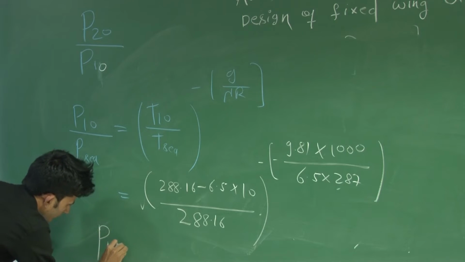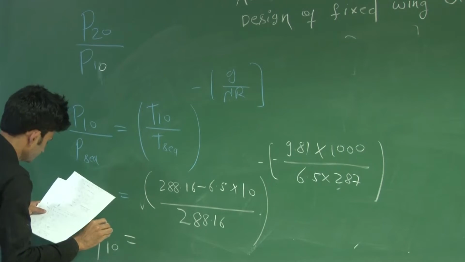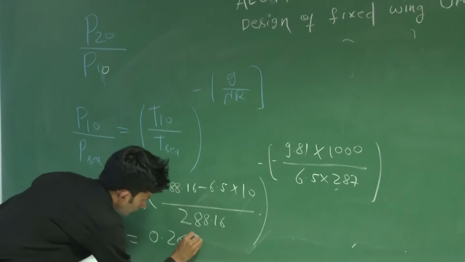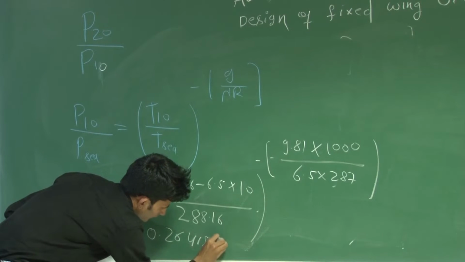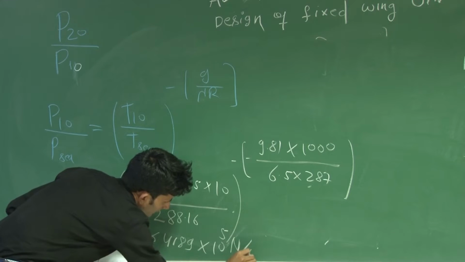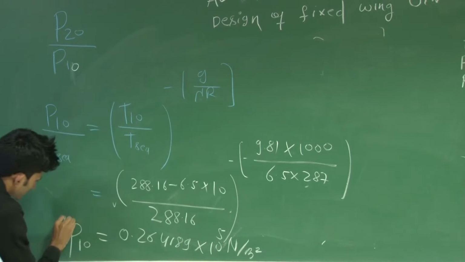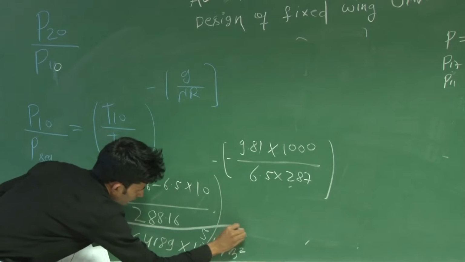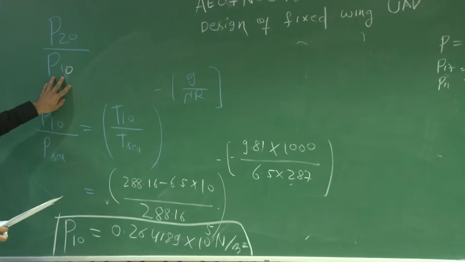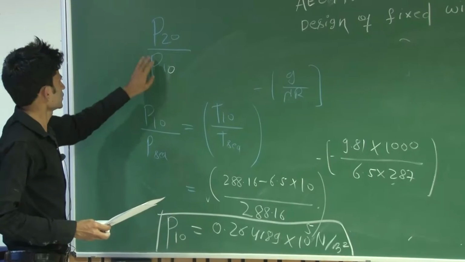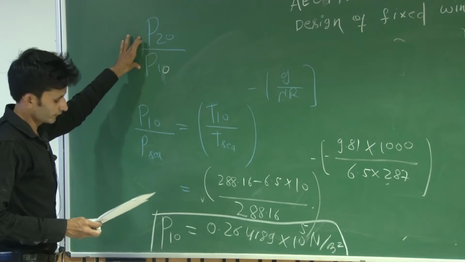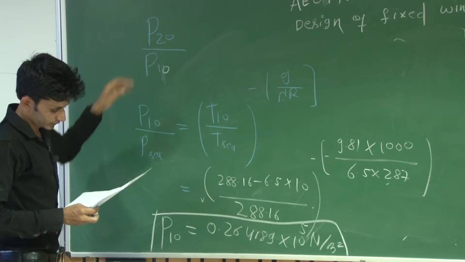So your P10 will be 0.264184189 into 10 power 5 Newton per meter square. This will be your P at 10 kilometer. Our next step is to calculate the pressure at 20 kilometer. Then finally we will divide these two and reach our answer.